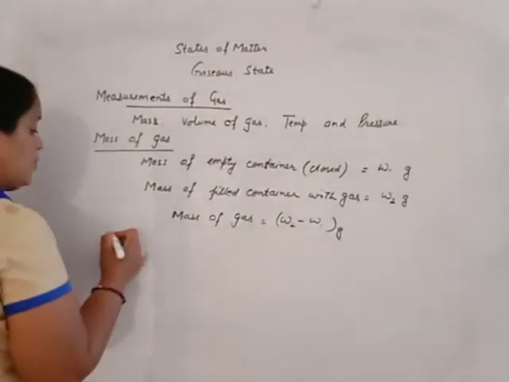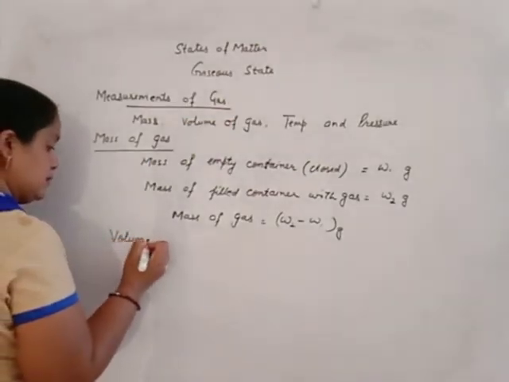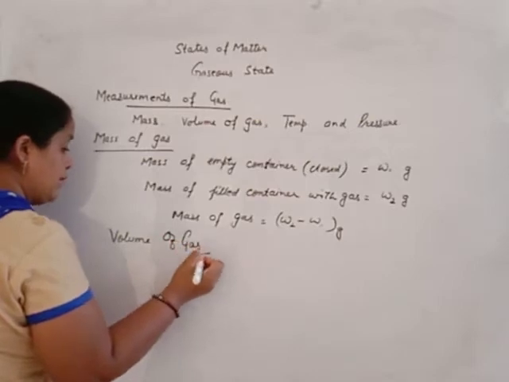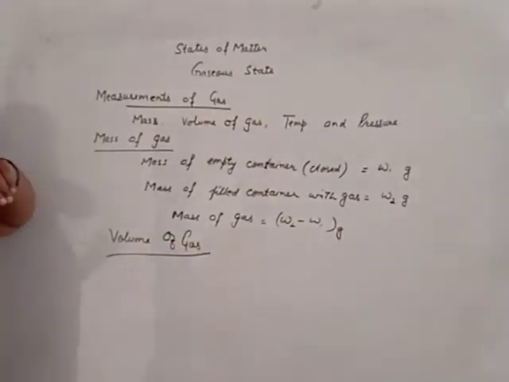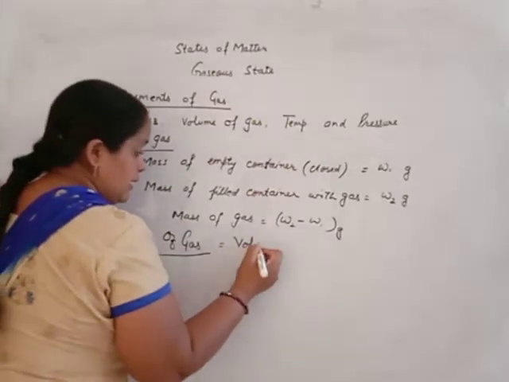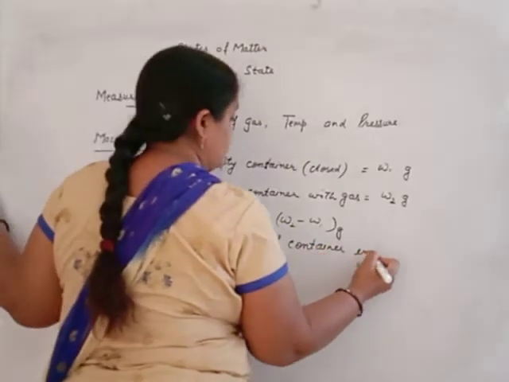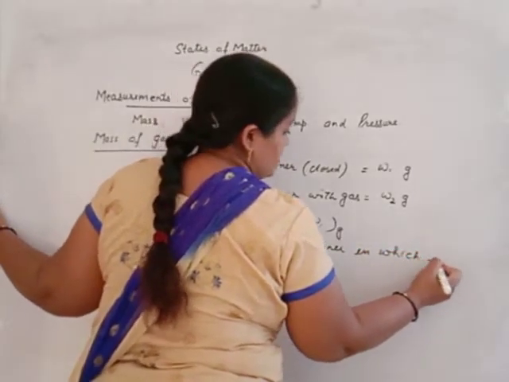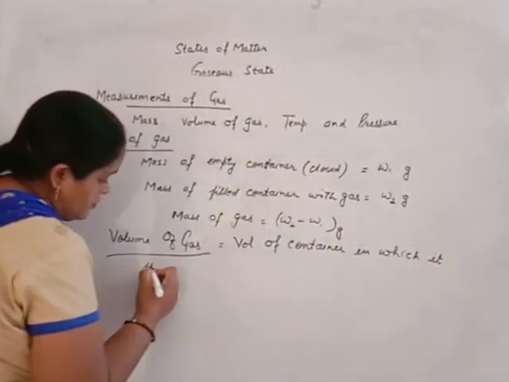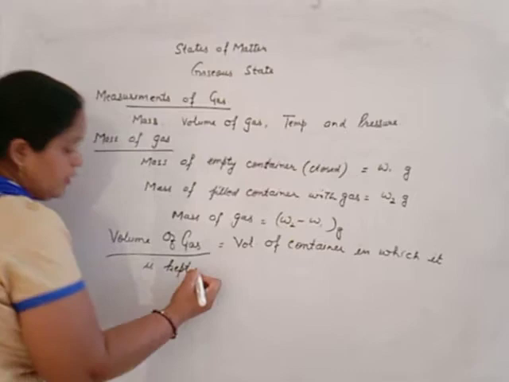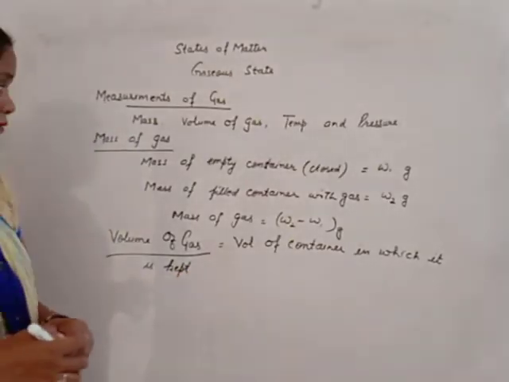How to calculate the volume of gas? The volume of gas will be calculated by the volume of the container in which that gas will be kept. Then we will directly write that the volume of gas is equal to the volume of the container in which it is kept or filled.